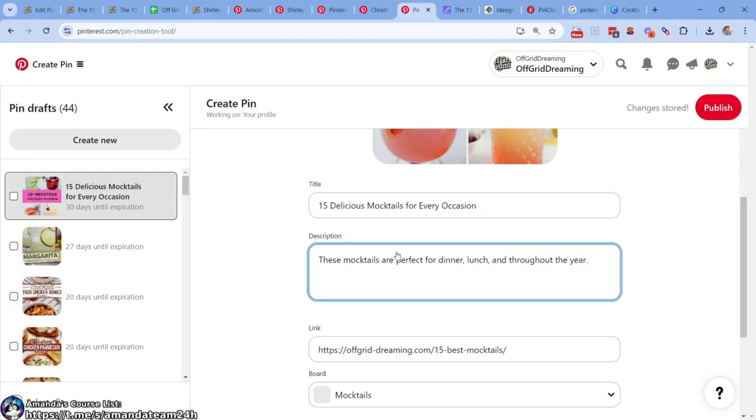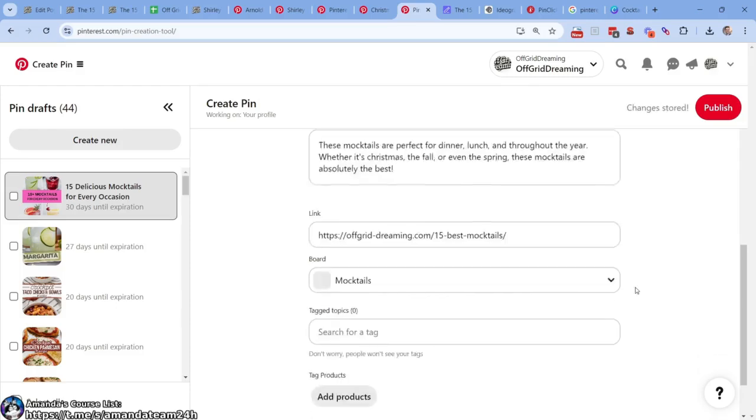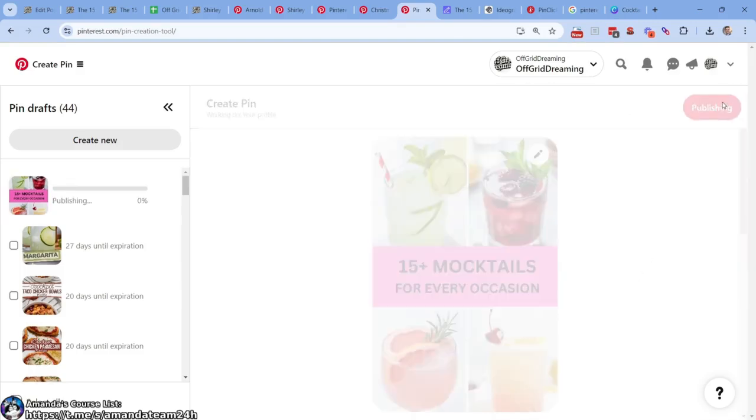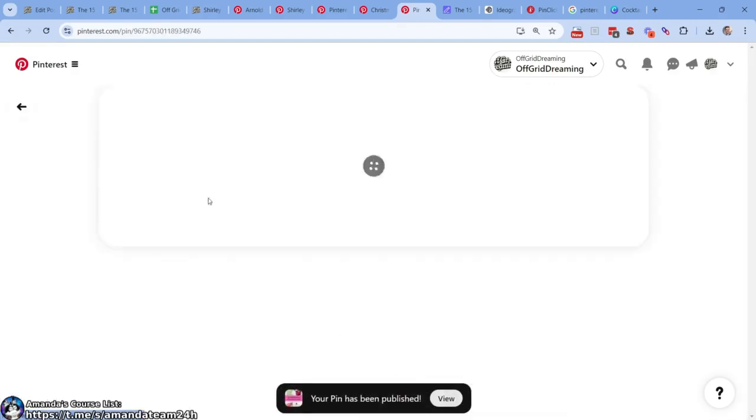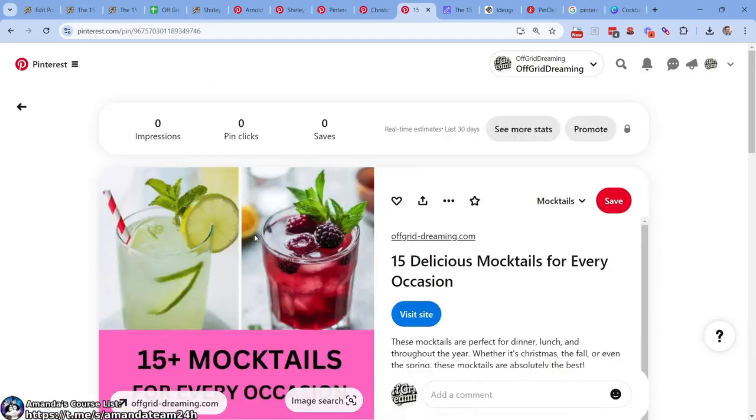So back in the day, we actually had to type things and we didn't have SEO write-in. And SEO, like conventional SEO, equals keywords, so we can use common sense. Other people are ranking for lunch and dinner, right? And throughout the year, whether it's Christmas, the fall, or even the spring, these mocktails, so we're hitting mocktails again, are absolutely the best. Okay, mocktails. There we go. Publish. And we're done. We're off to the races. View.